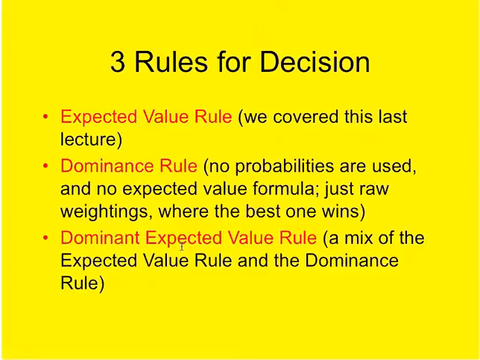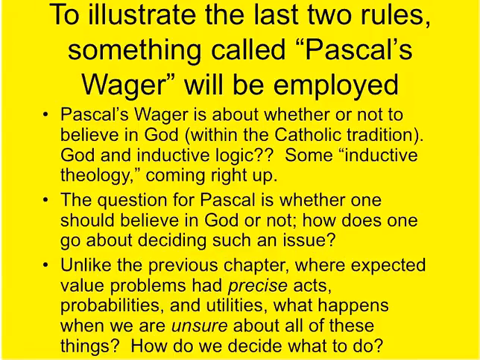Dominant expected value rule is just expected value rule, but now with a decision problem. And dominance rule is there's no probability, it's just raw utilities. I'll show you examples of these. To illustrate the last two rules, which are the new things for this lecture, we have something called Pascal's wager.